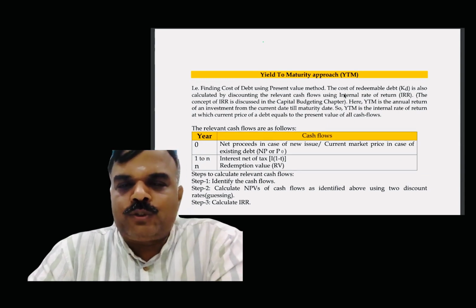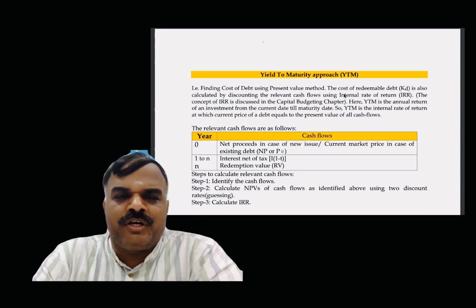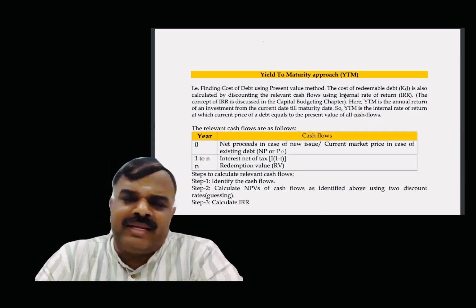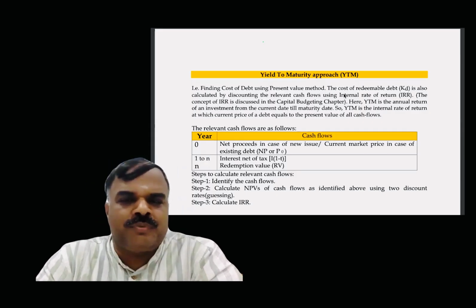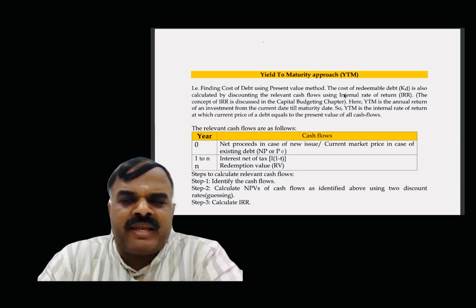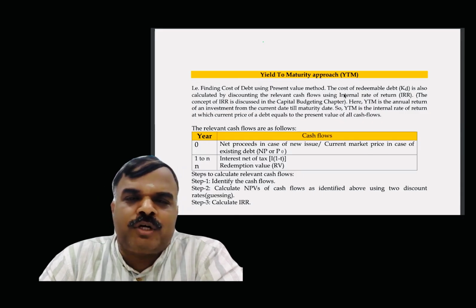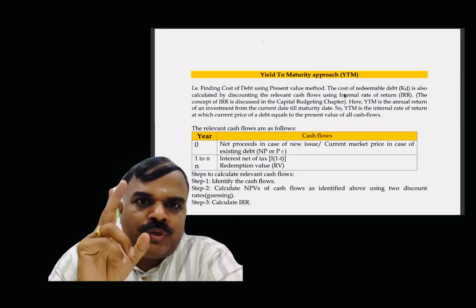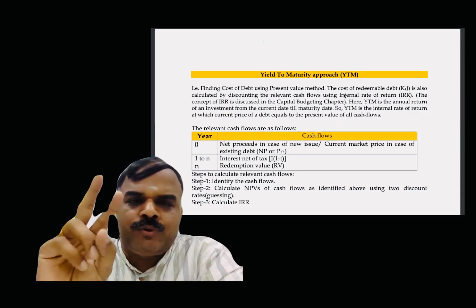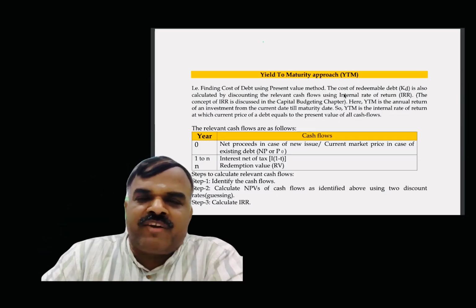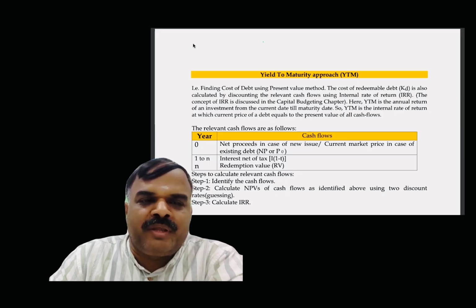Yield to maturity approach. We did some based on the yield to maturity approach. Yield to maturity is applicable for KD and other costs also. Even for the KD, you can take yield to maturity with respect to cost of debt. The normal way of computation of cost of debt with respect to redeemable: two types of KD are there, one is redeemable, another one is irredeemable. In case of redeemable, 10 years is the maturity period.